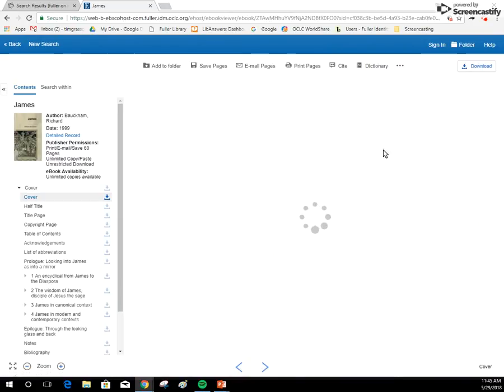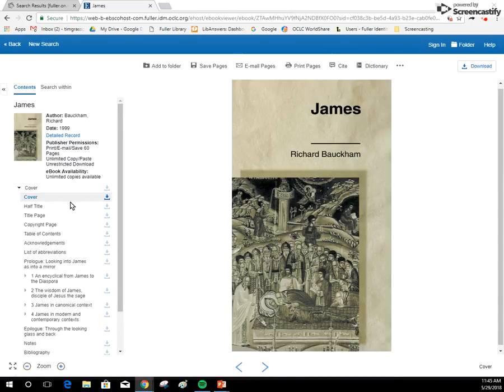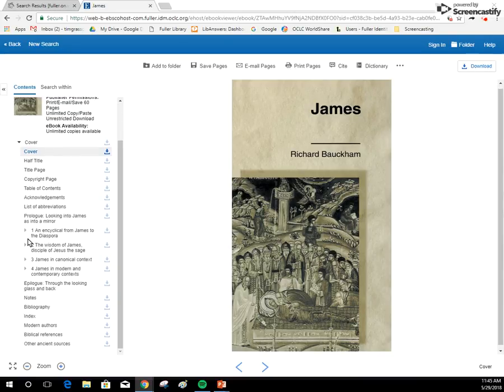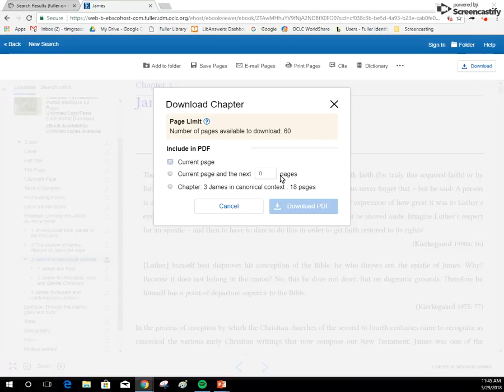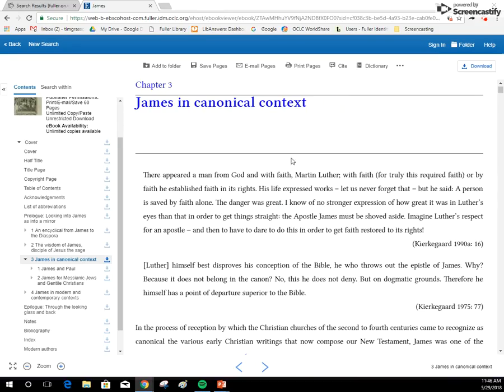So once it loads, you'll have the entire ebook available online, cover to cover. And many ebooks nowadays also have a function here that allows you to download a single chapter. So you can pick just a single page, you can pick a range, or you can pick the entire chapter, which is 18 pages. So since that is less than our 60-page limit, you could download this entire chapter as a PDF that you can keep forever. You don't have to return it, and it's yours to keep.